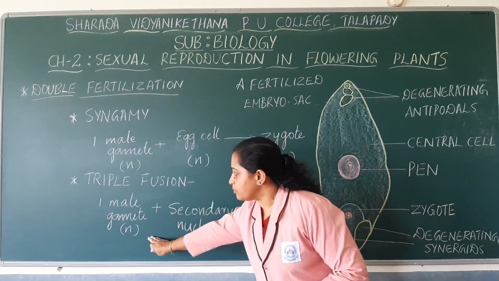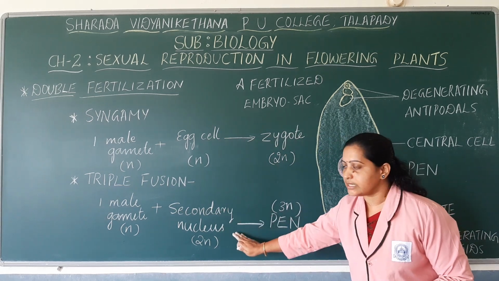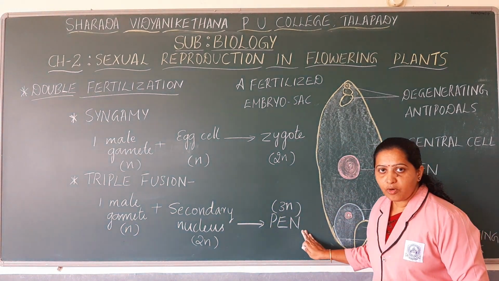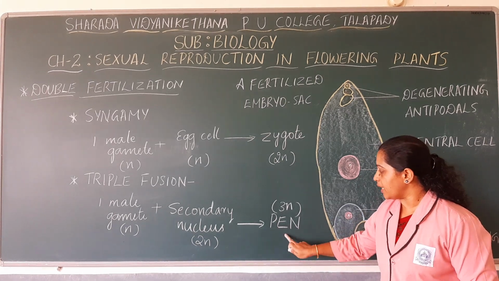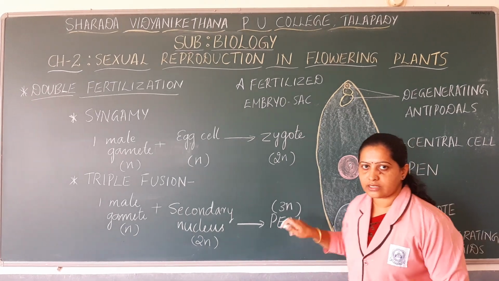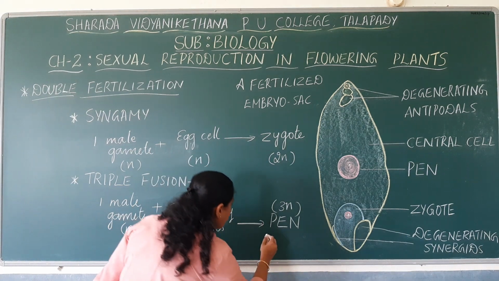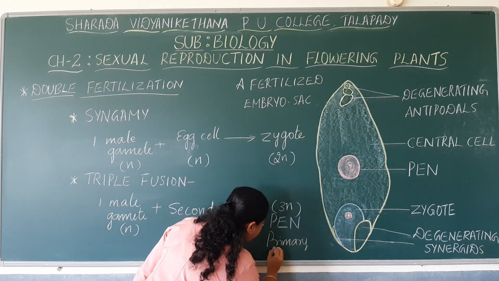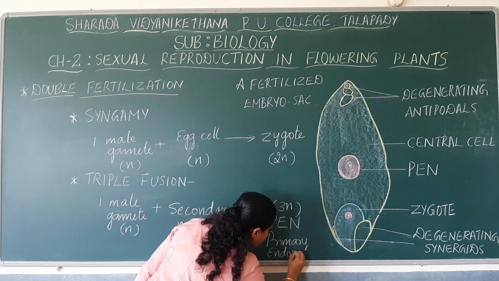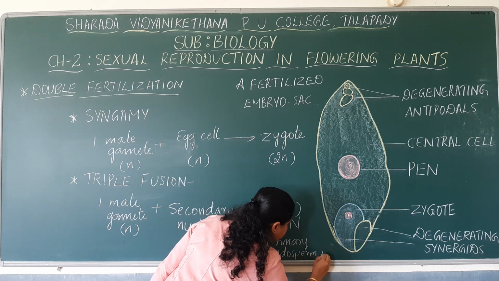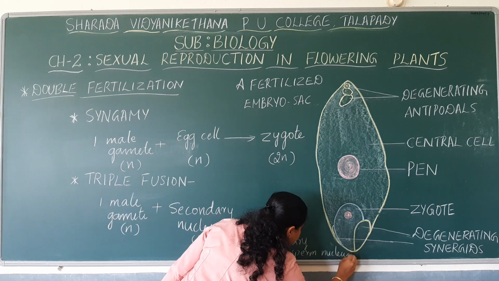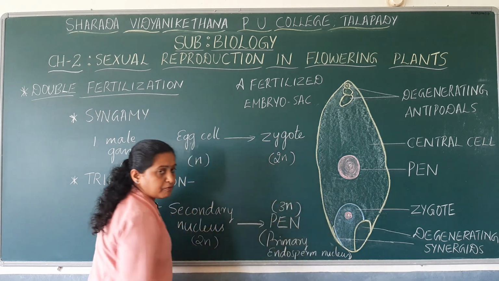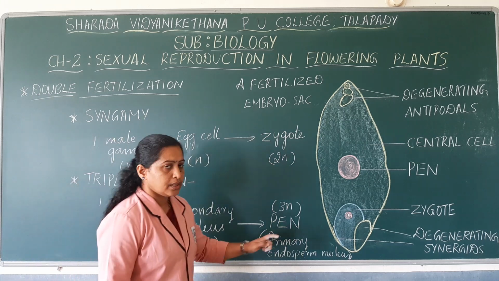So one of the male gametes fuses with the diploid secondary nucleus and forms a triploid nucleus, that is known as the primary endosperm nucleus. Remember this abbreviated form, primary endosperm nucleus.